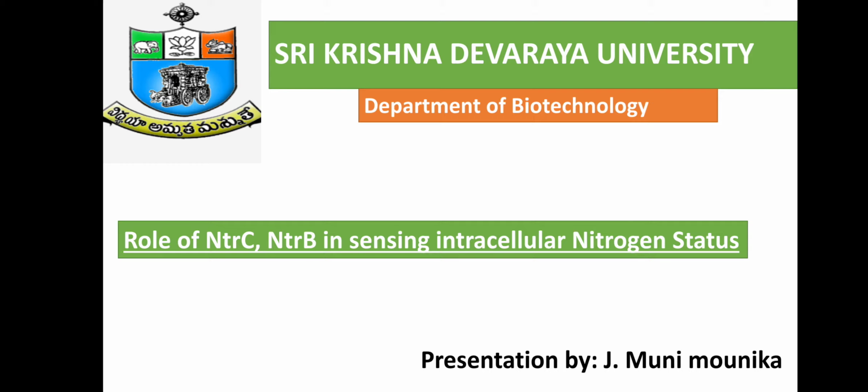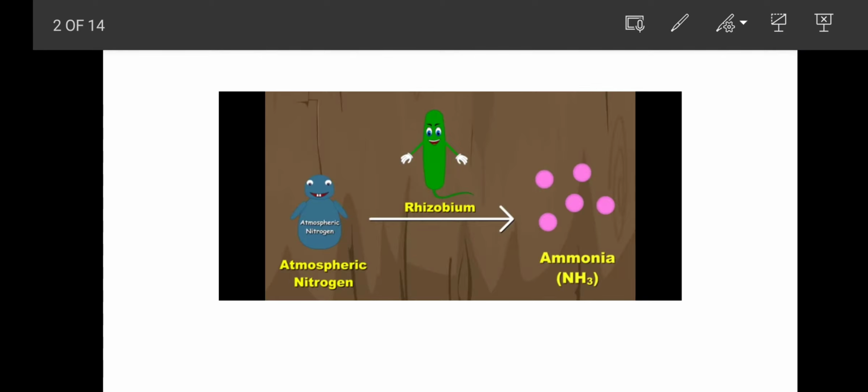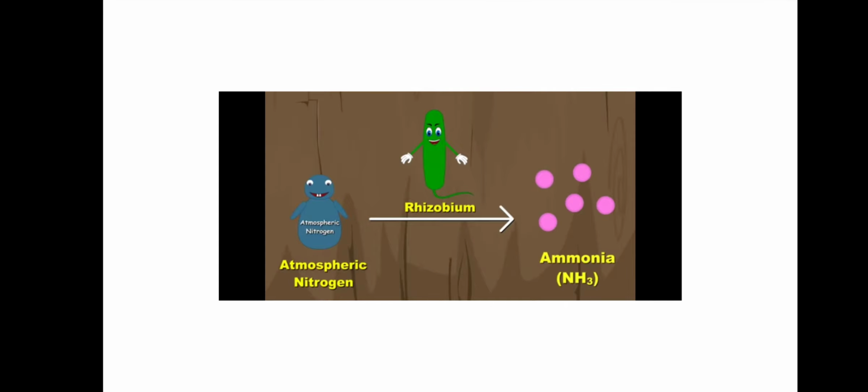I would like to explain about the role of NTRC, NTRB in sensing intracellular nitrogen status. Atmospheric nitrogen by Rhizobium bacteria is converted to ammonia. We all knew this. What is this Rhizobium bacteria known? It is a nitrogen fixing bacteria. In this sense, all the nitrogen fixing bacteria are capable of converting or fixing atmosphere nitrogen into ammonia so that plants may intake the nitrogen in the form of ammonia.